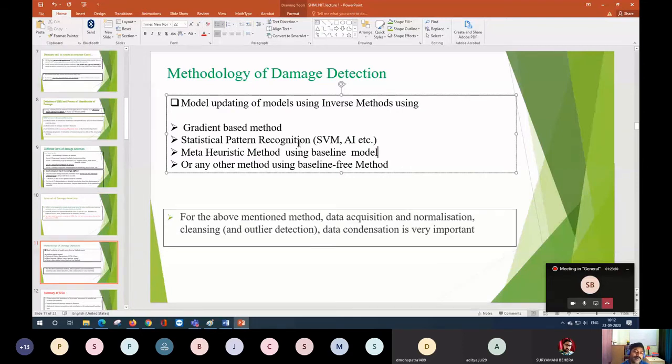Now you have to model it numerically. It may happen that your numerical model is not matching the experimental data. Then what you should do? You should first check your boundary conditions. You have to do some changes in your numerical modeling. Instead of fixed, you have to make a spring model, and you have to change the stiffness of the spring, and you have to see whether your response is matching or not.